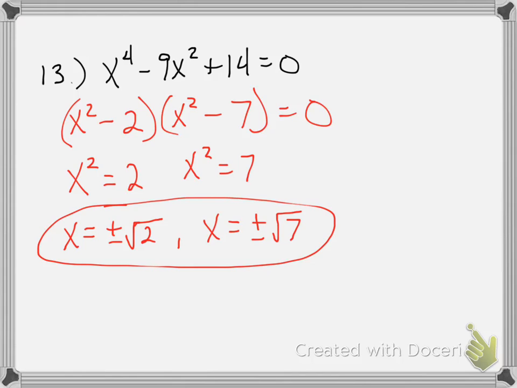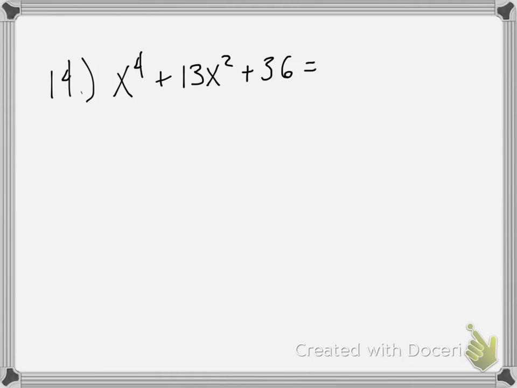And then finally, number 14. X to the 4th plus 13x squared plus 36 equals 0.